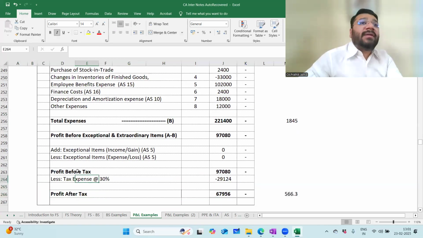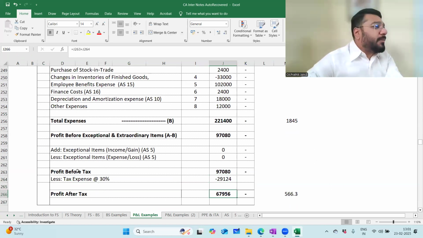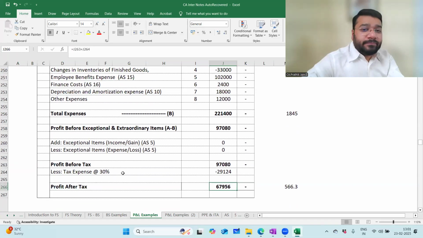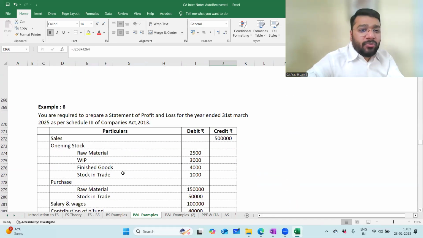So all of you know how to calculate the tax expenses. On 97,080 rupees, multiply 30% on that. You'll get 29,124. You'll get profit after tax. Any problem? Online people, any problem? No, sir. That you can leave it, no problem.